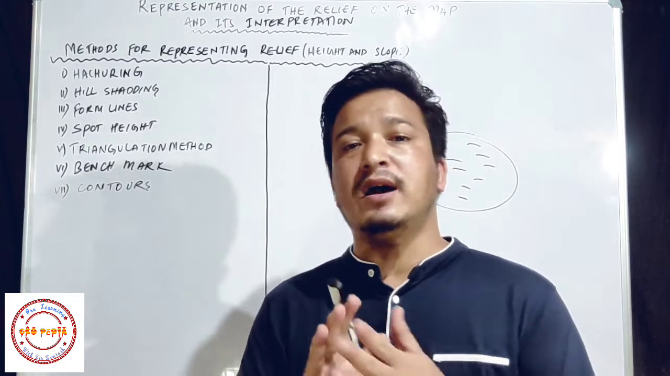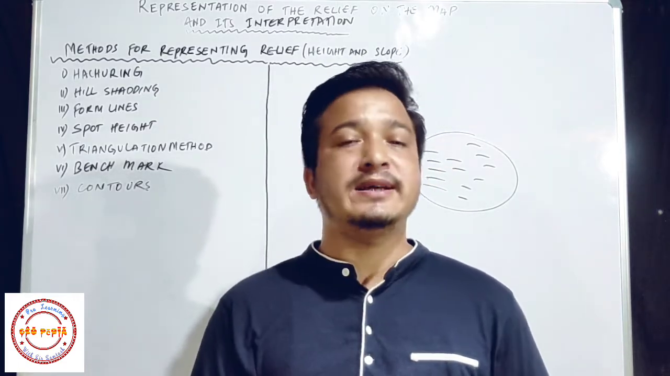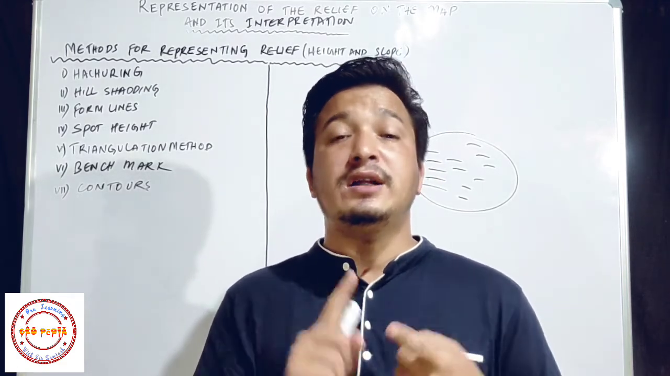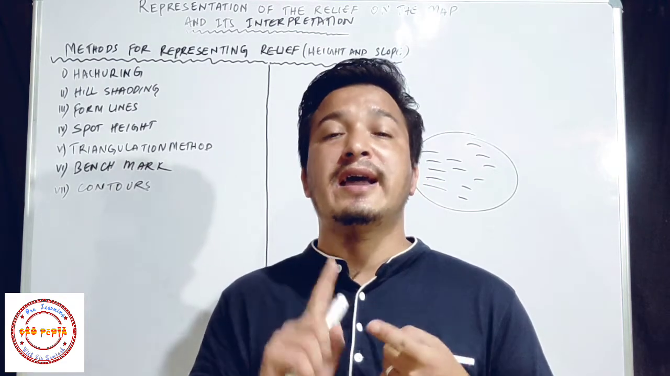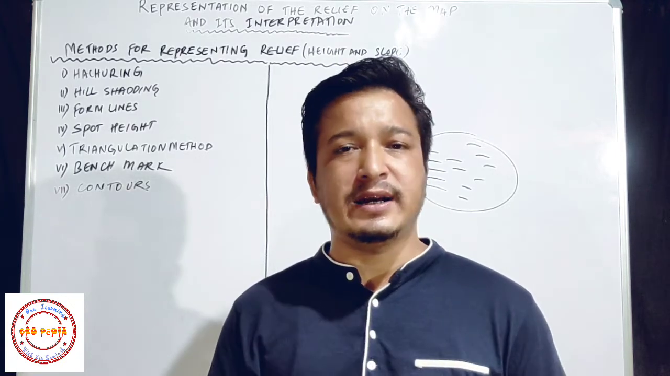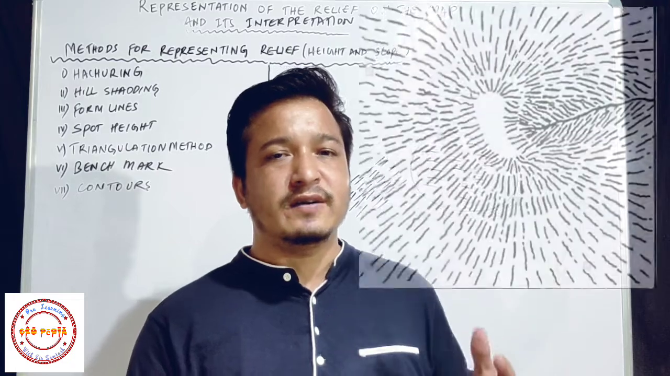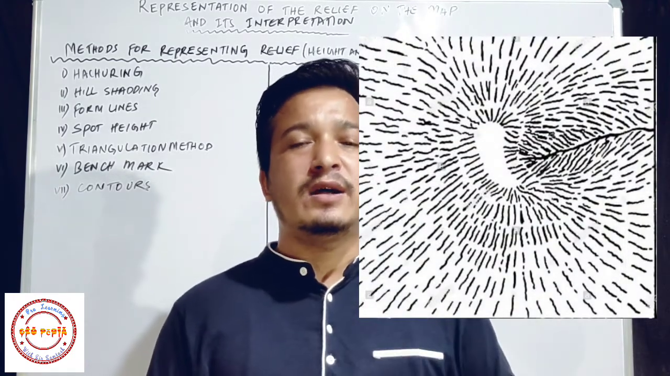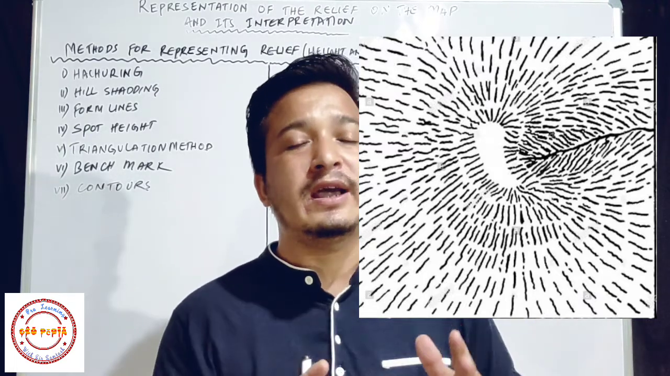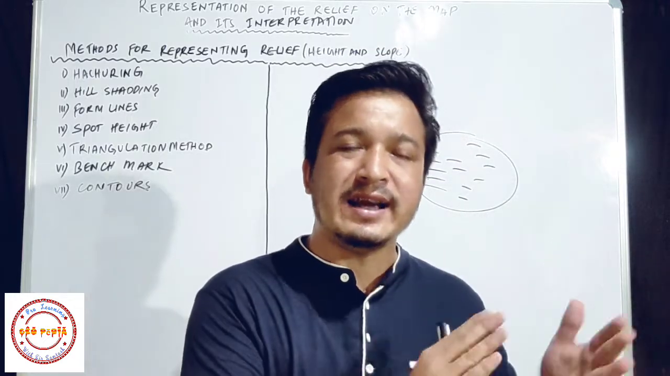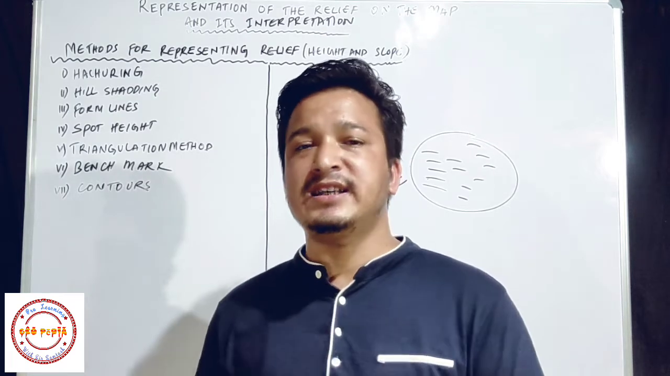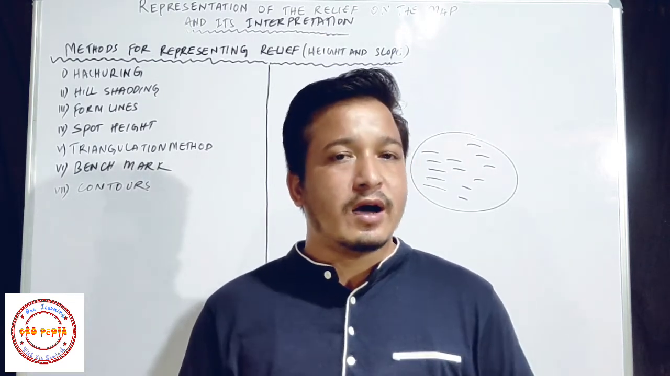Now students, the hachuring method has some disadvantages. The first disadvantage is that the hachuring method does not give the actual height of the land. As you can see in this figure or map, we get an idea about the slope of the land, but we did not get any idea about the height of this place. So that is the first disadvantage or demerit of the hachuring method.